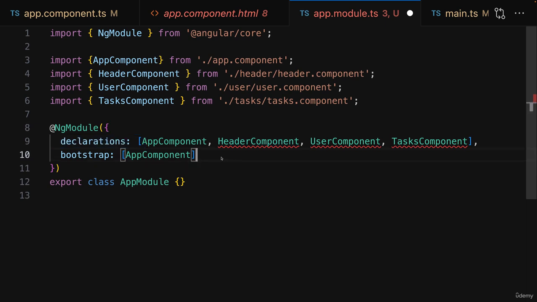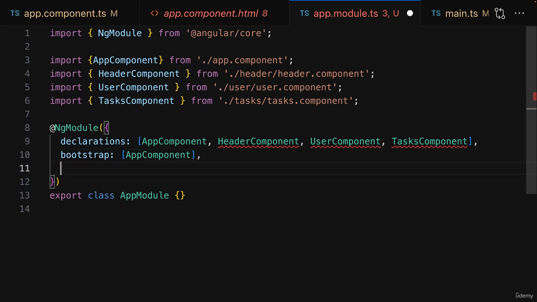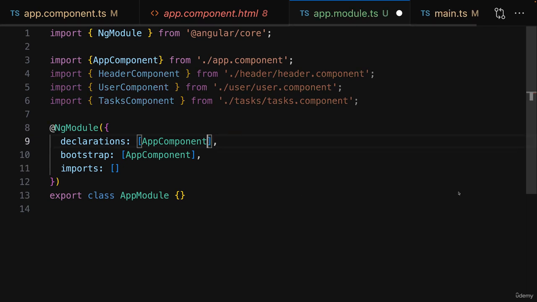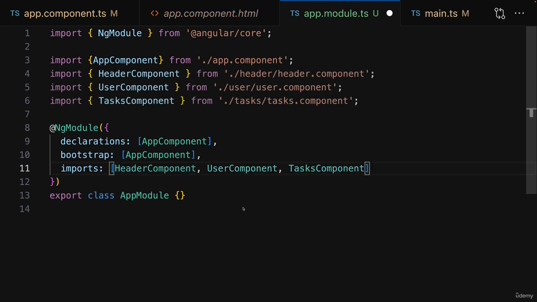Now, what you can do, if you want to keep those components as standalone components, because you're, for example, slowly but steadily migrating your project over, what you can do in such a scenario is you can add an imports array to your module, just as we had those imports arrays on our standalone components, and add any standalone components you want to register for your application to that imports array instead of the declarations array.